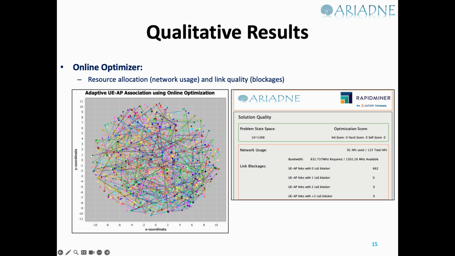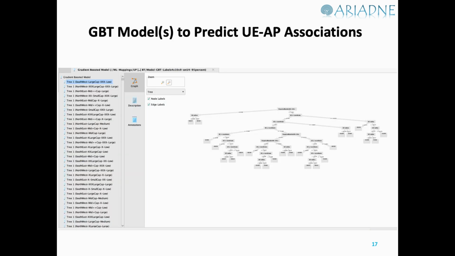On the left-hand side, we see a fully connected network plot where the UEs have all been assigned to the access points. On the right-hand panel, we see that the optimization score, the hard score, is 0, as well as the soft score, which means we have satisfied both the resource requirements and the line of sight blockages have been minimized to 0, for a large problem, 10 to the power 1388 in state space size.